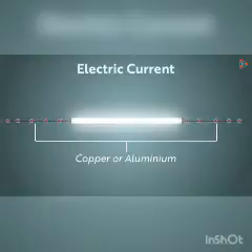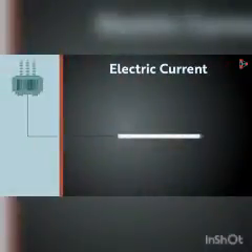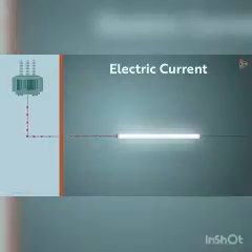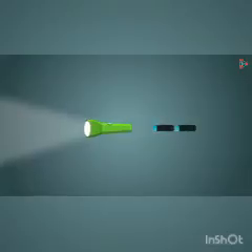But why are the charges in a wire moving in one direction? Or what makes the charges move in the wire? The charges move in one direction in the wires because of the energy supplied to them by the transformers. So the transformer supplies energy, the charges move in a wire, which in turn makes our appliances work. A flashlight also works in the same way. But here the energy is supplied by the two electric batteries.